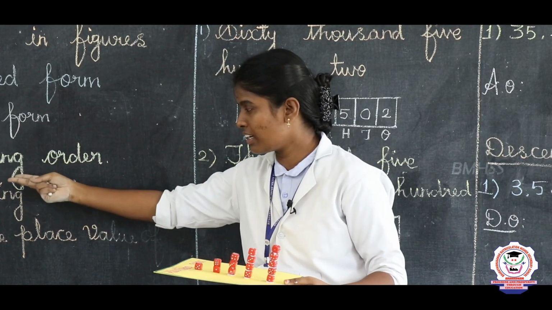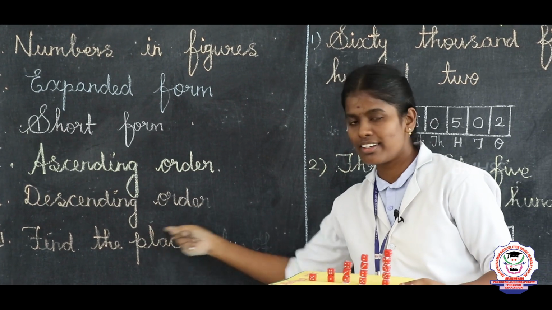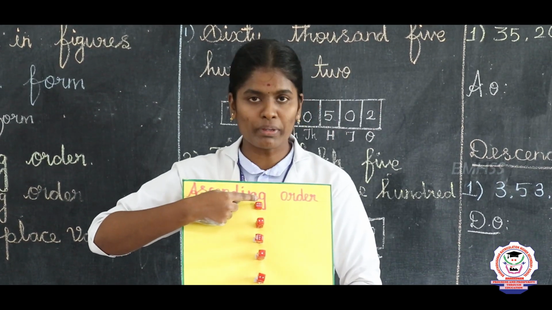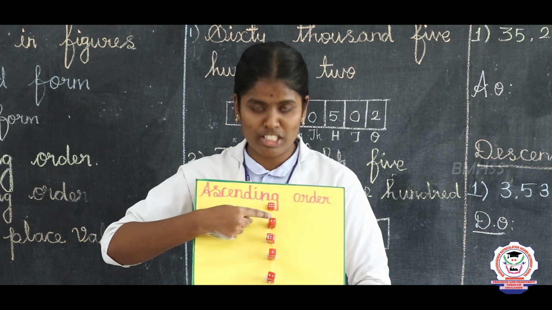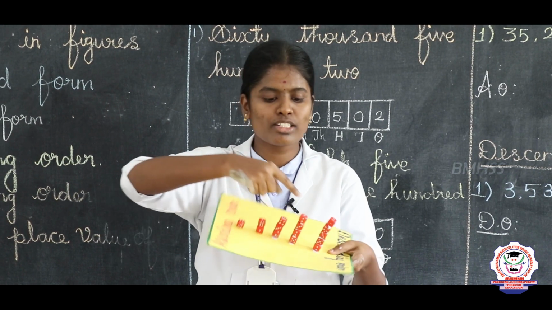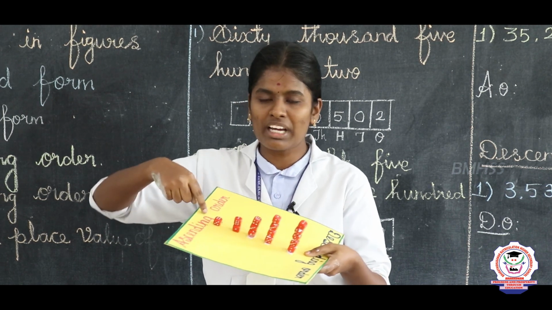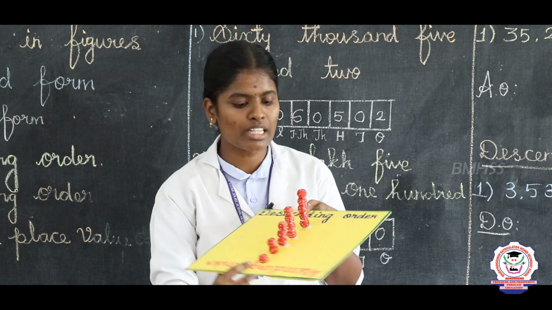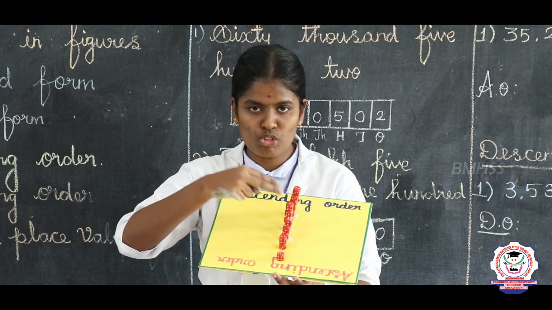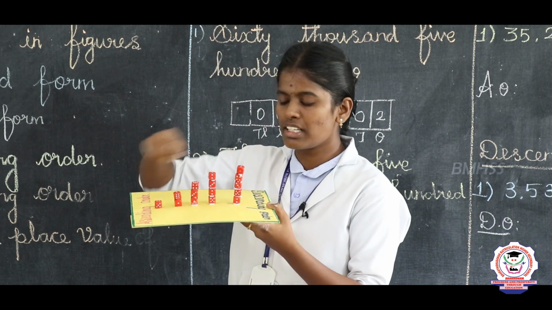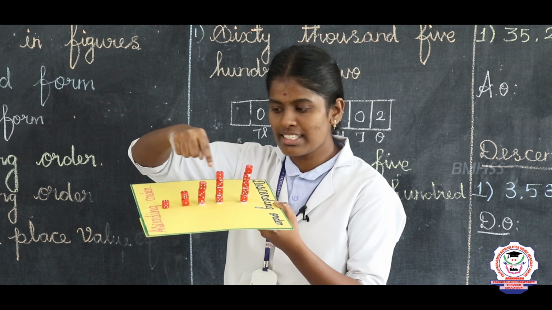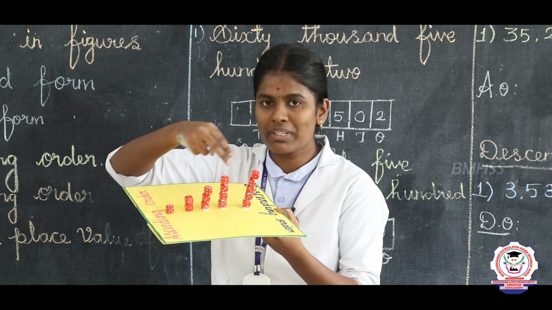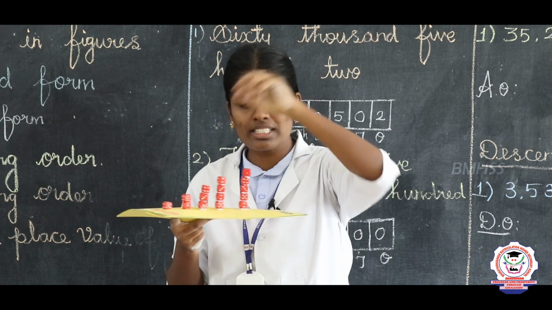Listen children, our next topic is ascending order and descending order. Here you see ascending order, small to big. First I am arranging 1 dice, and next one is 2 dice, and next one is 3 dice, then 4 dice, then 5 dice. When we arrange the numbers smallest to biggest, it is called ascending order. Descending order means when we arrange the numbers big to small. So first they arrange 5 dice, next 4 dice, 3 dice, 2 dice, and 1 dice. Small to big is ascending order, big to small is descending order.